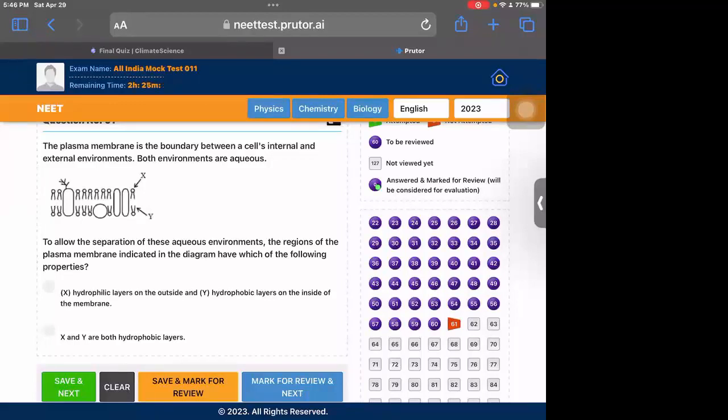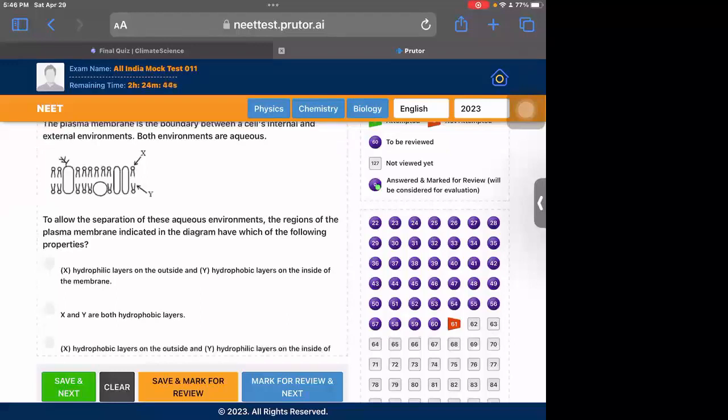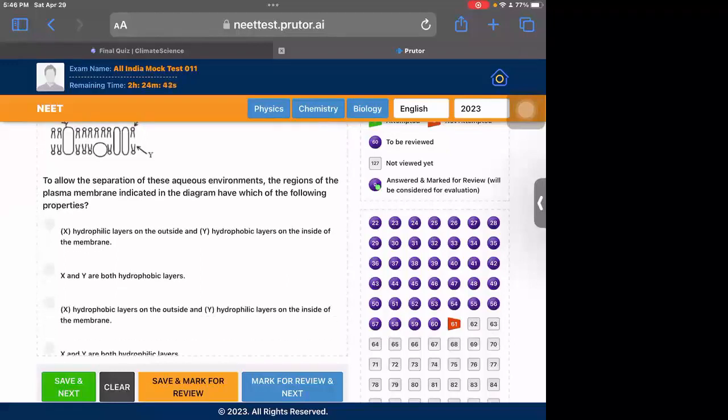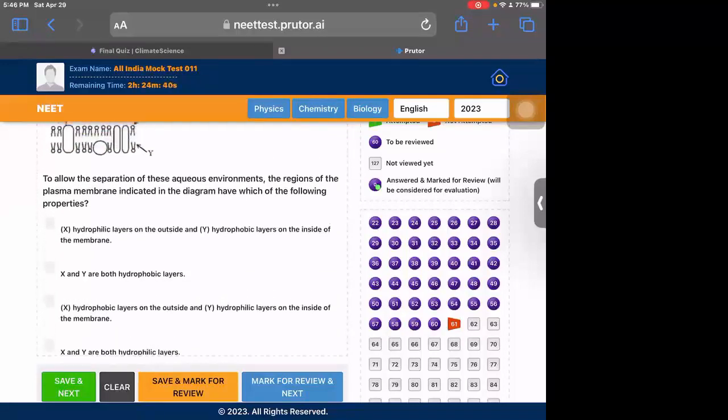So why should it be hydrophobic? Because it's inside, so it would be protected from the aqueous environment. It won't come in contact. And hydrophilic is the part which loves water, so that should be X, because it's outside, it will get in contact with the aqueous environment. So X should be hydrophilic and Y should be hydrophobic.